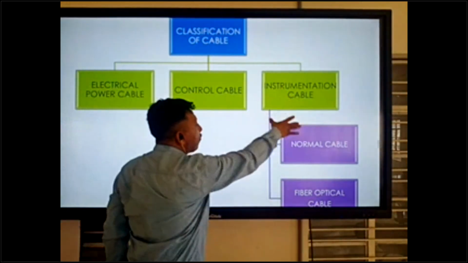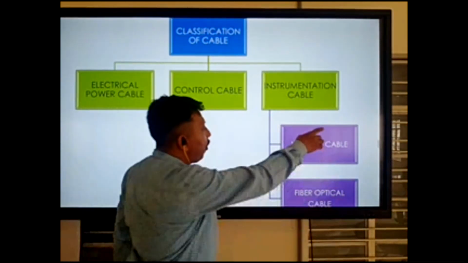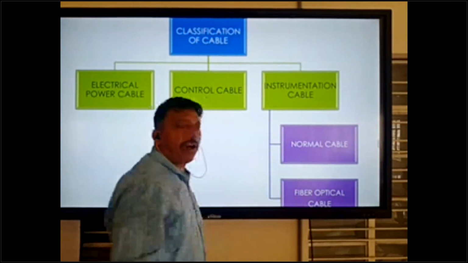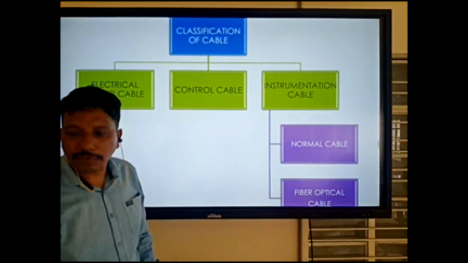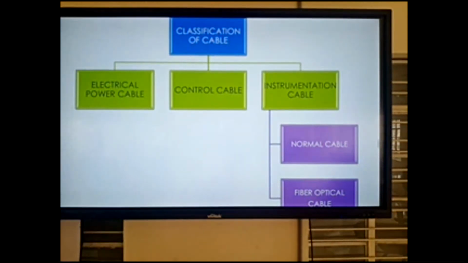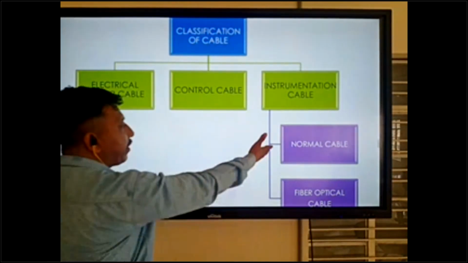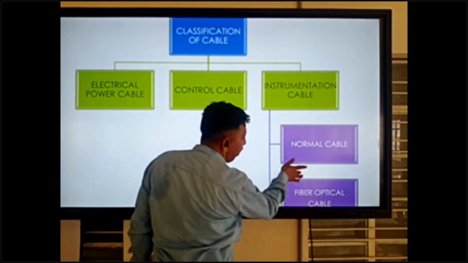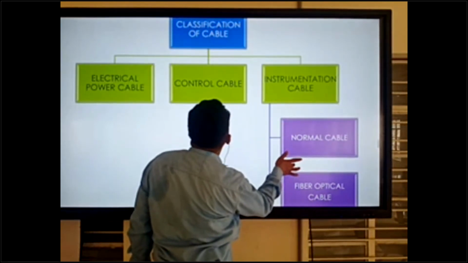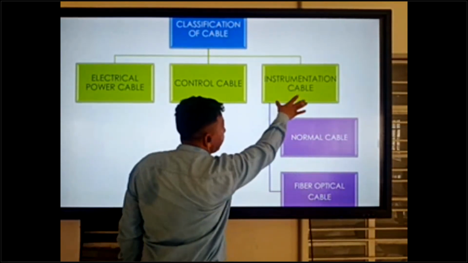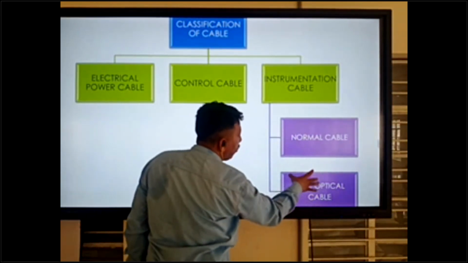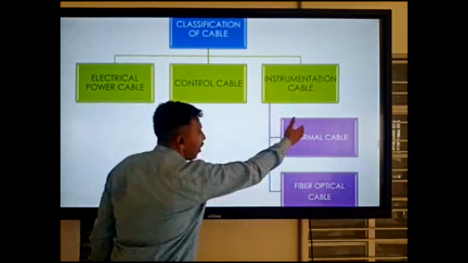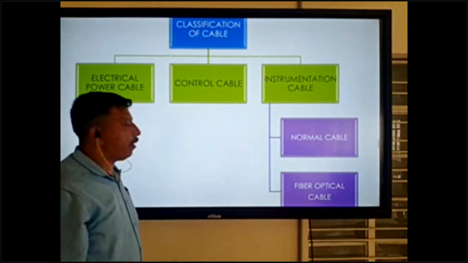This inside have also 2 types: normal cable and fiber optical cables. Okay, so this instrumentation cable also have inside 2 parts: normal cable and fiber optical cable.